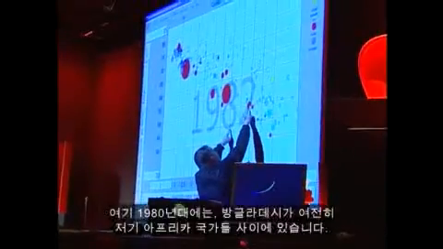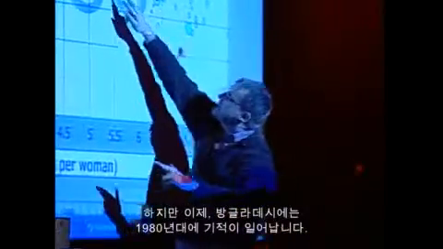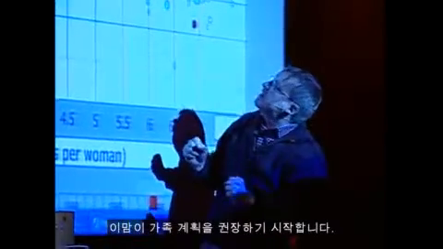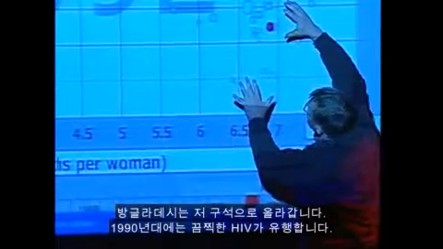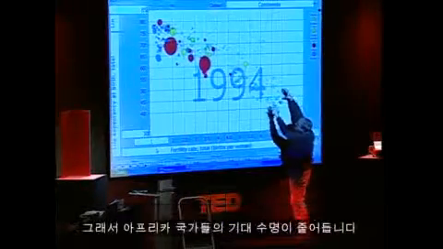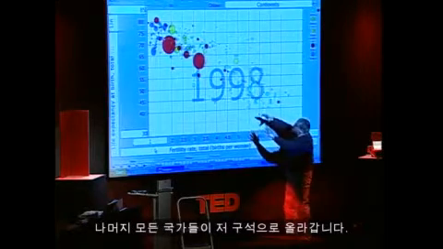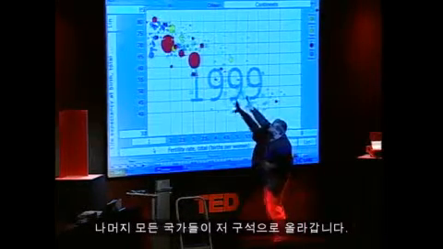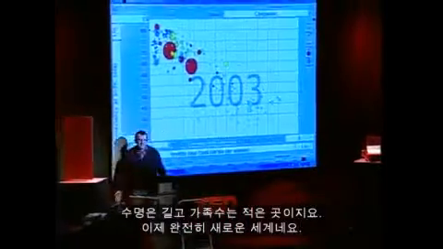And in the 80s here, you have Bangladesh still among the African countries there. But now Bangladesh, it's a miracle that happens in the 80s. The imams start to promote family planning, and they move up into that corner. And in the 90s, we have the terrible HIV epidemic that takes down the life expectancy of the African countries, and all the rest of the world moves up into the corner where we have long lives and small family, and we have a completely new world.